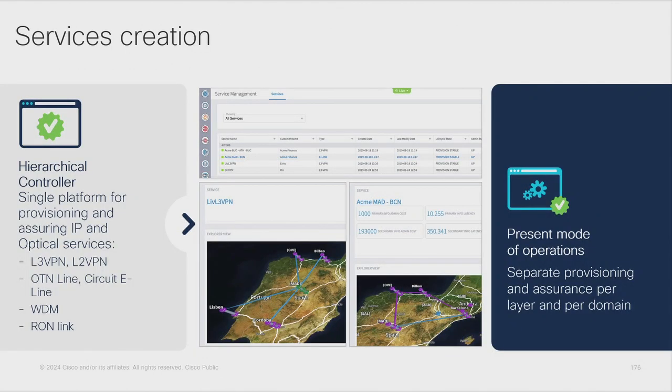And last but not least, we have services creation applications, right? So we are able to provide information, for example, in the case of a run link, where we need to provision IP information and also optical transport information via the correct domain controller that we need to use, right? The IP information will be sent to the routers via the IP domain controllers, while the optical information is sent to the optical network, transponders, ROADMs, amplifiers, etc., via the optical domain controller, right?